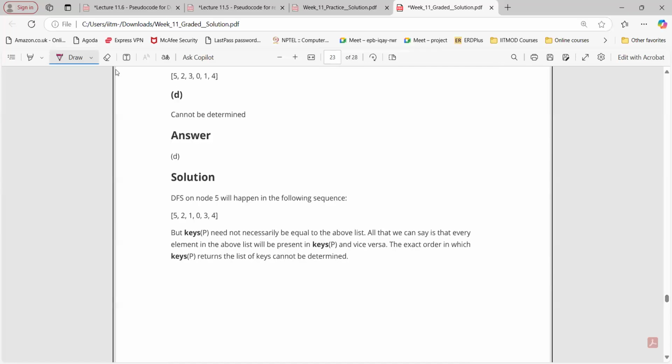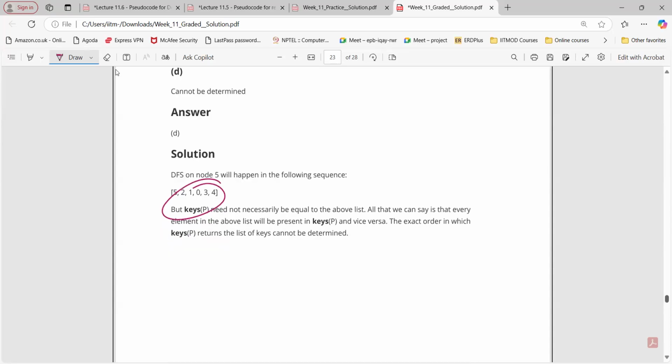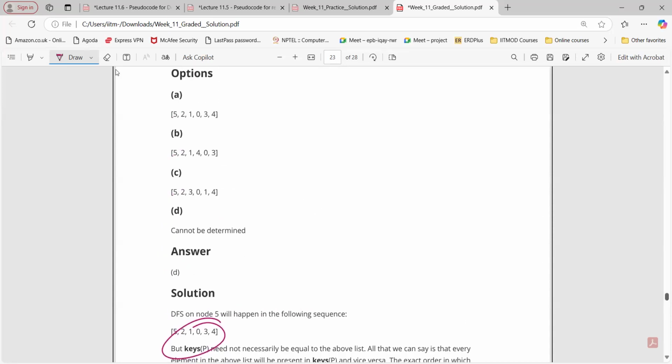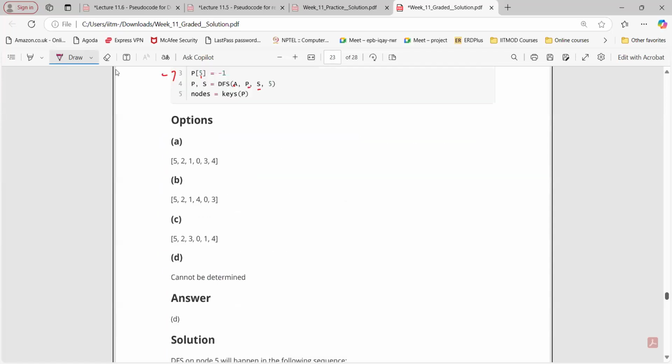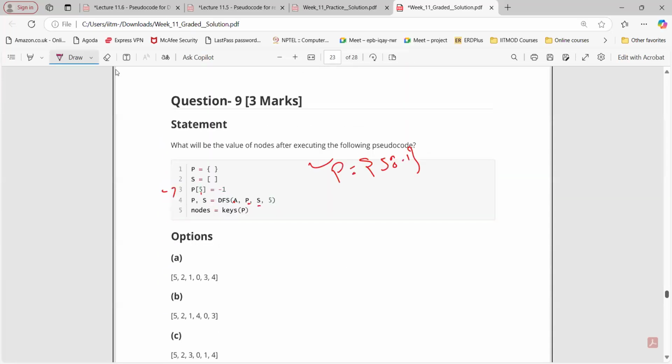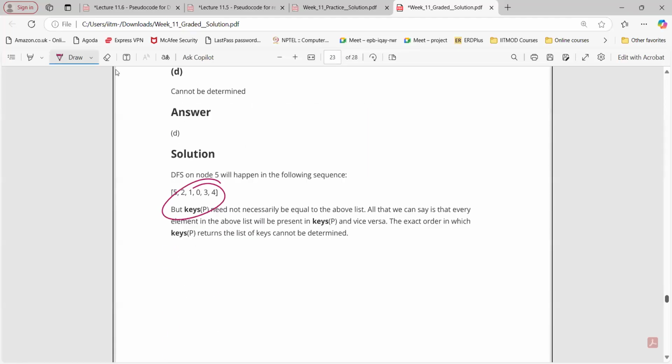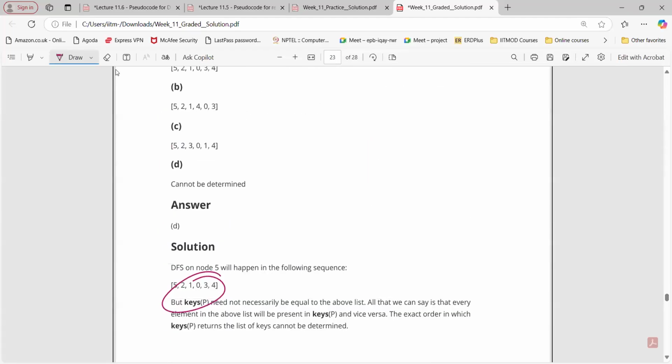Okay, so this is what we are getting, right? If node 5 happens in the sequence, but the key is not necessarily above the list. All that we can say is every element in the above list will represent the keys of P and vice versa, but not the exact order in which the keys of P appear. So we cannot determine the order. Yeah, we can say option D is correct here.